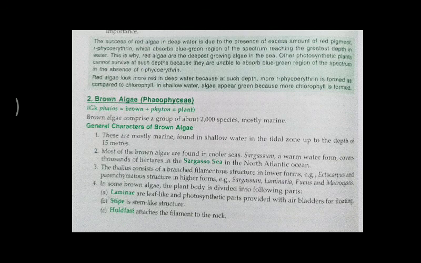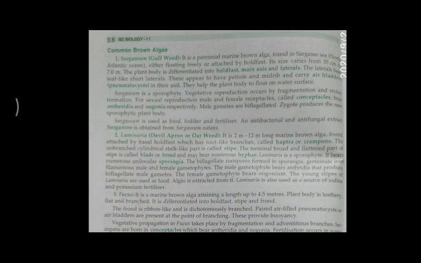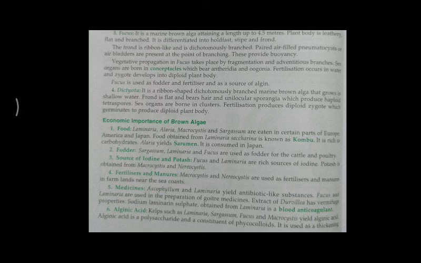In the brown algae, you can keep examples like Sargassum, the most common, called the gulf weed, and Laminaria, that is devil's apron or the oar weed, that is very important. And another one is Fucus, Dictyota. These are the common examples of the Phaeophyceae. How they are involved in food and other medicinal uses, you can read from the book.